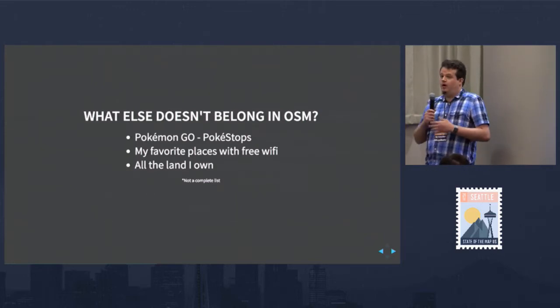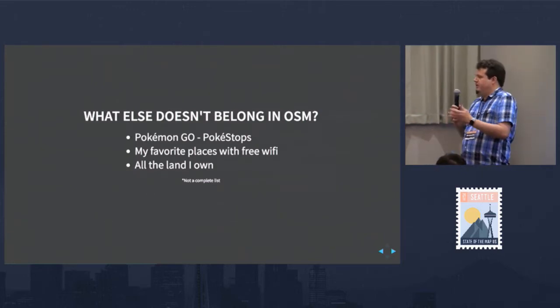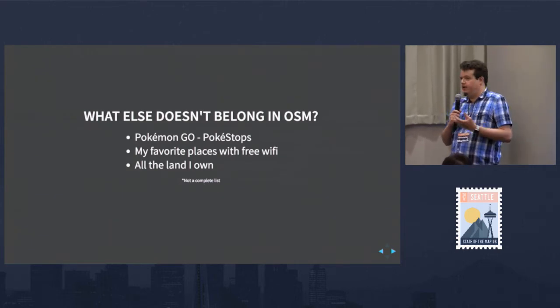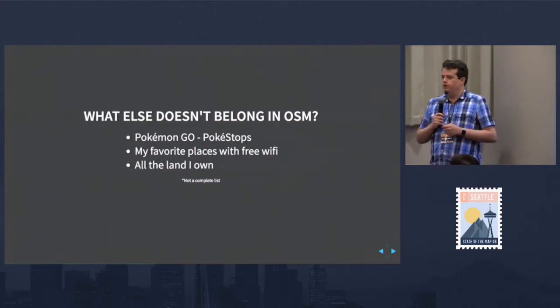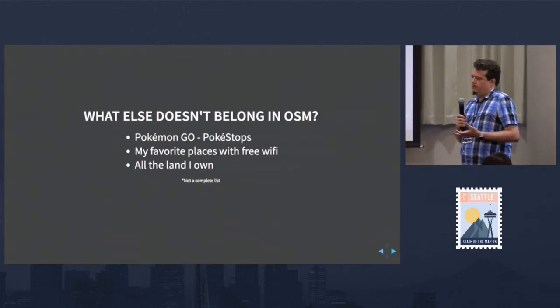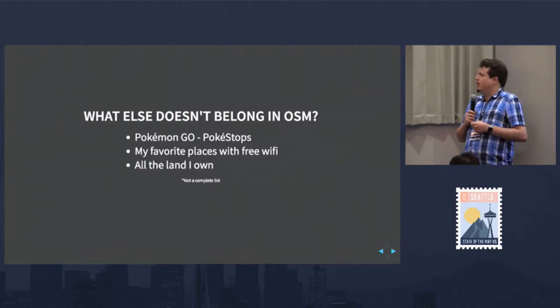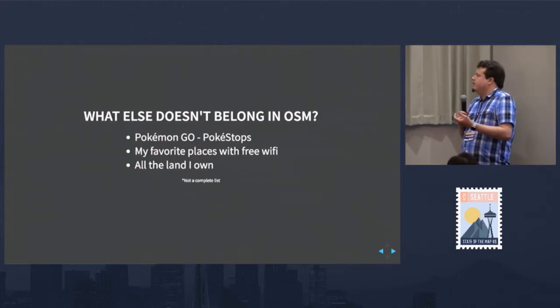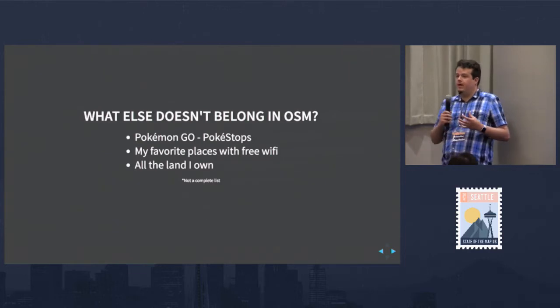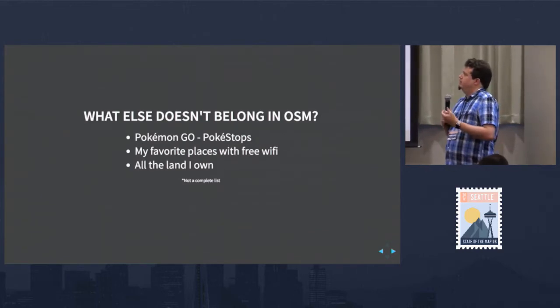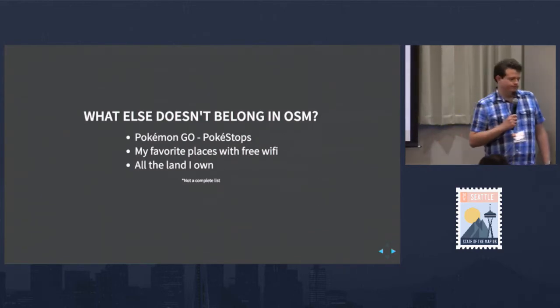And the last one, all the land I own or anyone owns. And I think this one is kind of the serious one because of property rights, whether ownership or mining or oil concessions and these other types of rights that we have for data. It's the type of data we work with. We want to match that data up with OpenStreetMap data and look at it and get that context. But it doesn't belong in OpenStreetMap for various reasons.